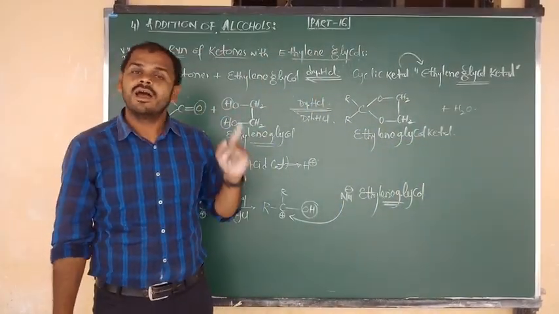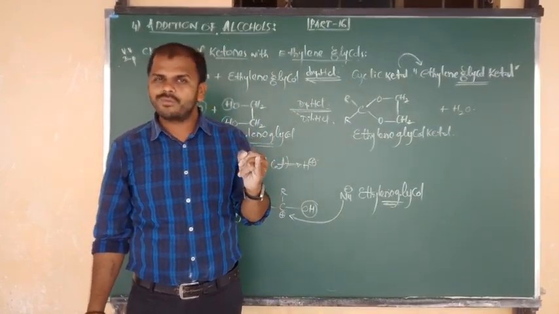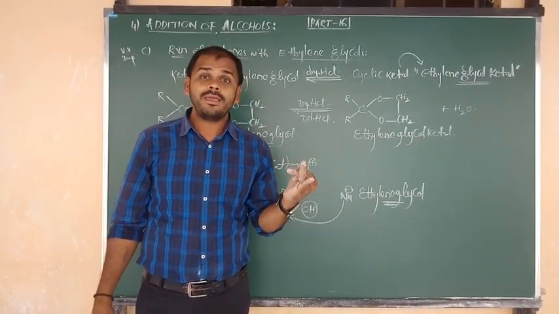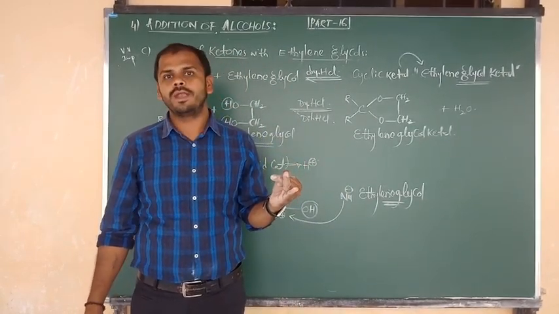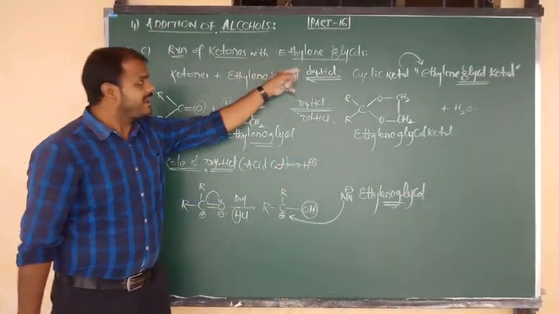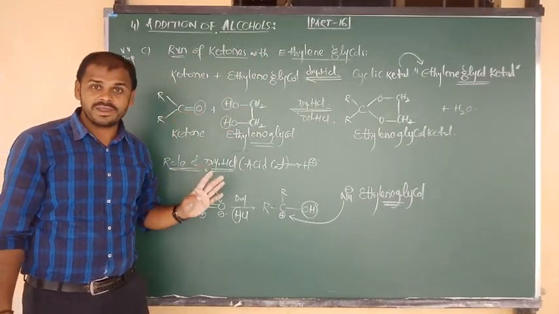Case B is addition of alcohol to ketones, which gives hemiketal and ketal. The first case and last case are very important.